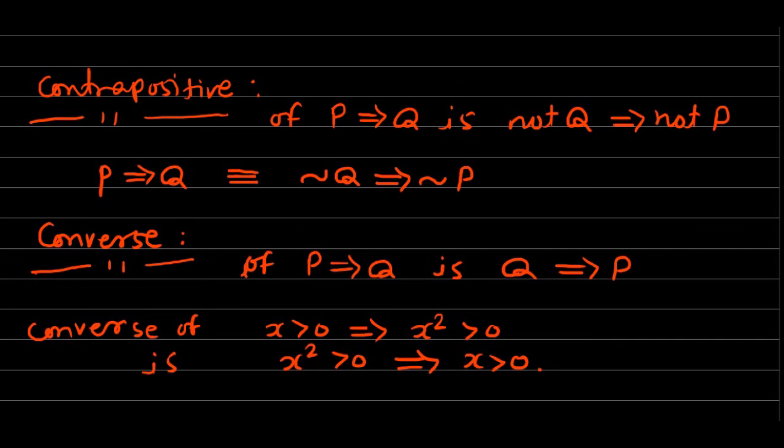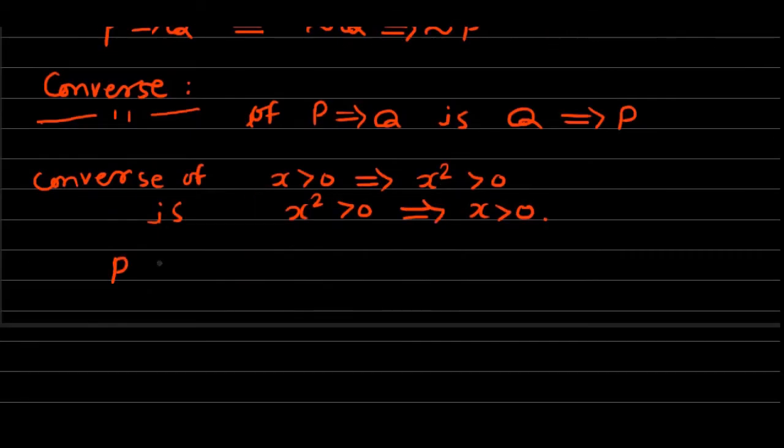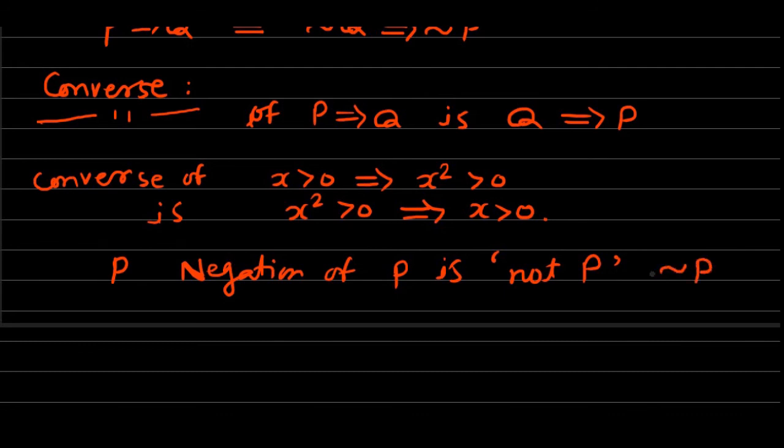So how can the negation be defined? See here, if P is a statement, then its negation is the statement not P, which is also denoted sometimes in symbols as negation of P or not P. For example, suppose our statement P is that x is a real number.